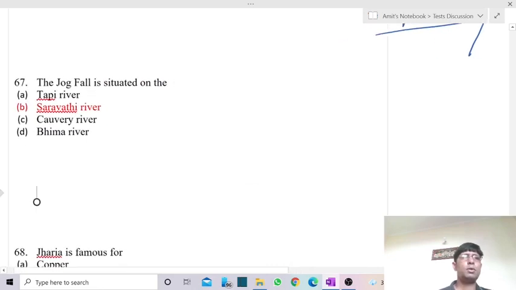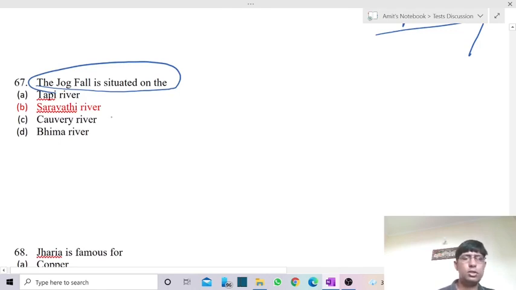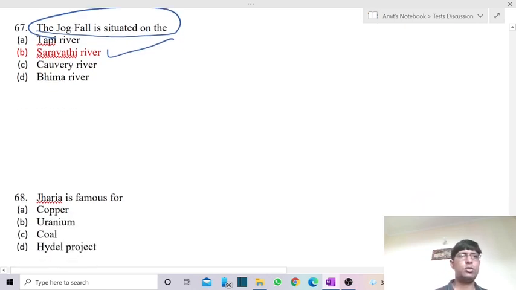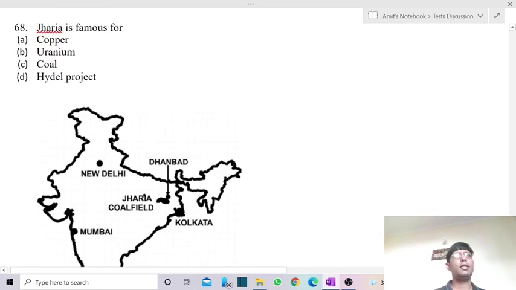Again, a very simple question. The Jog Fall is situated on river Sharavati. Sharavati is the answer. Okay, so B is the correct answer. Next one is